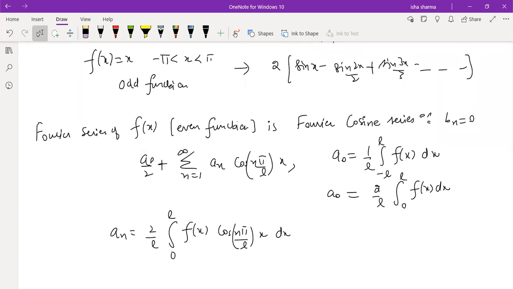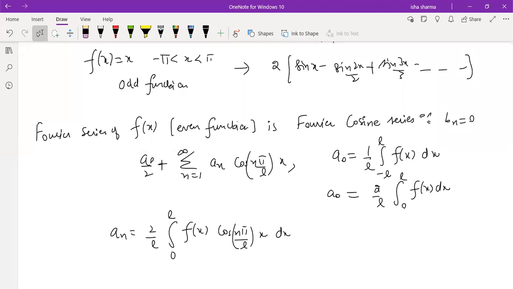So for remembering these even and odd functions, you don't need to remember anything new. Just remember this one. For odd function, a naught and an are 0. For even function, bn is 0. So for odd function, we get Fourier sine series. For even function, we get Fourier cosine series.